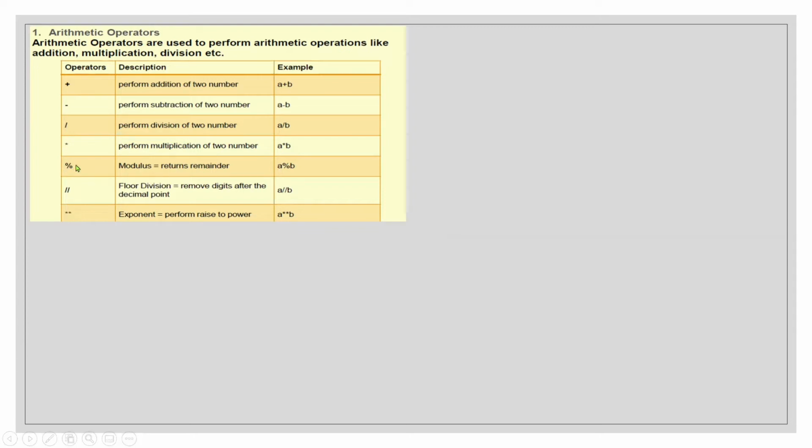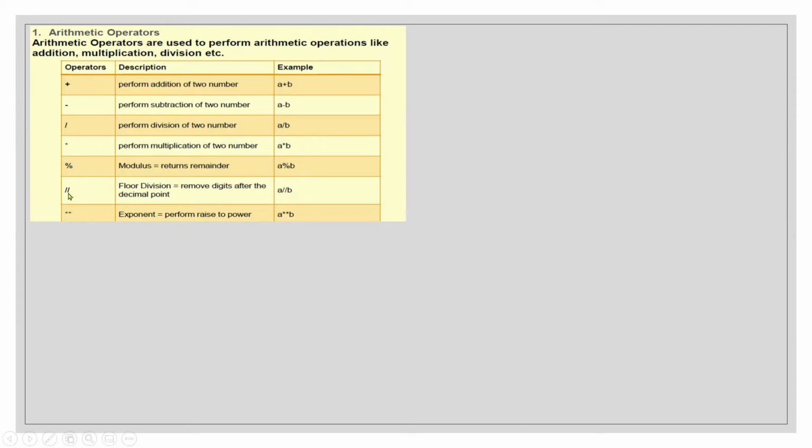The percent operator gives us the remainder of a particular division. Like if I divide 10 by 3, we get the remainder 1. So the outcome of 10 % 3 will be 1. It gives us the remainder of the division.